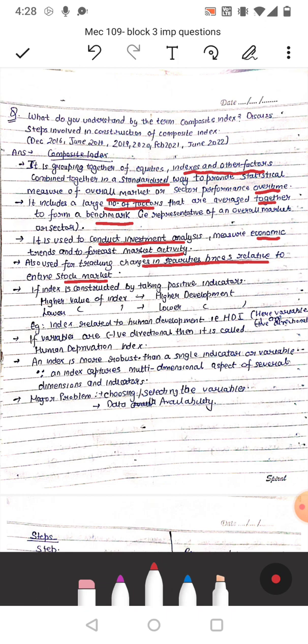If an index is constructed by taking positive indicators, then higher the value of index, higher development, and lower the value of index, lower development. That is index related to human development, that is HDR is human development index. Here variables are of positive directional. If variables are negative directional, then it is called human deprivation index. An index is more robust than a single indicator or variable, since an index captures multidimensional aspect of several dimensions and indicators. But the major problem is choosing or selecting the variables and the data availability of the variables.